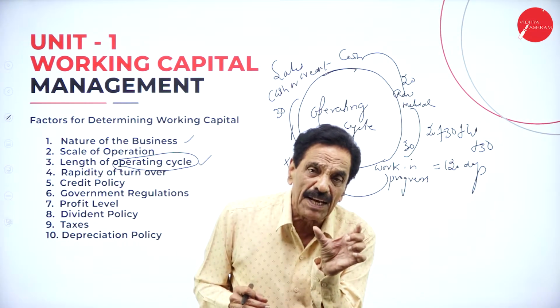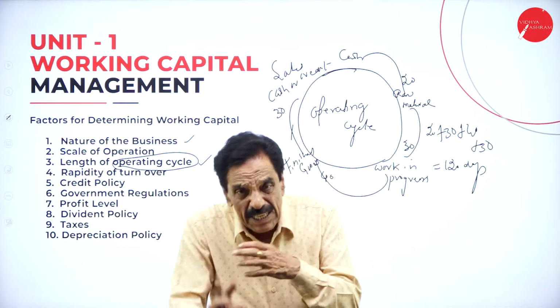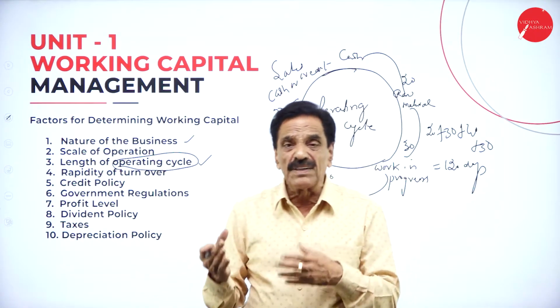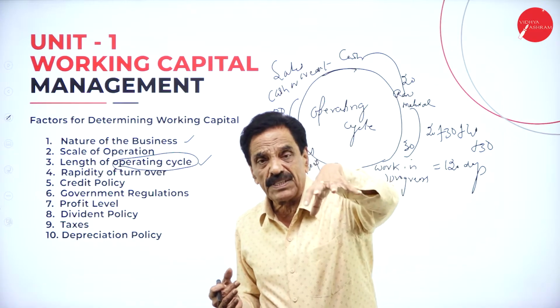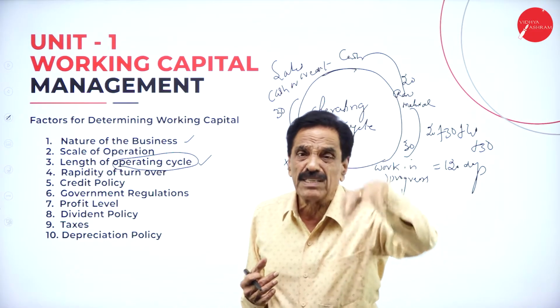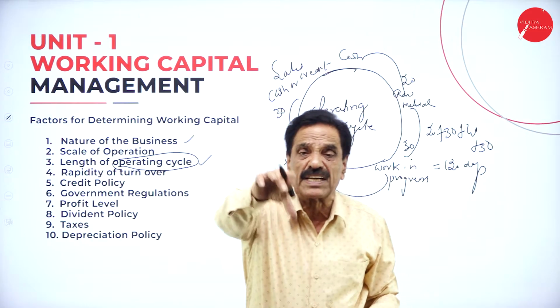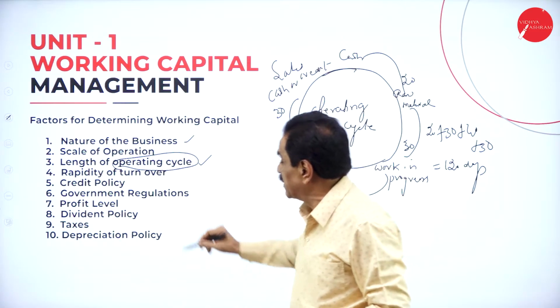You are already available to them about 30 days. It may extend to 40 days. In 40 days, your money will be held back for 40 days. Is the company in a position to sustain for 40 days? You have to understand that point. This is the credit policy.